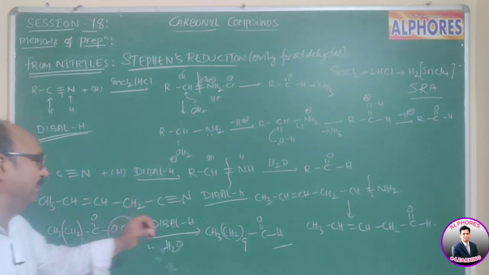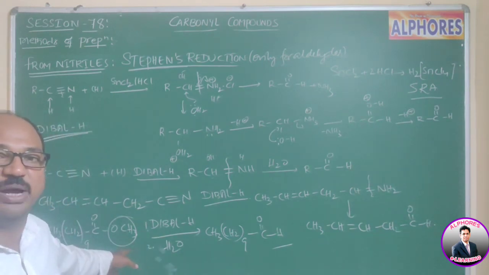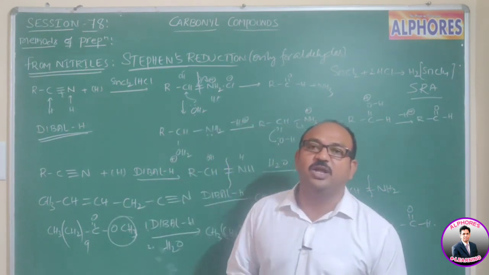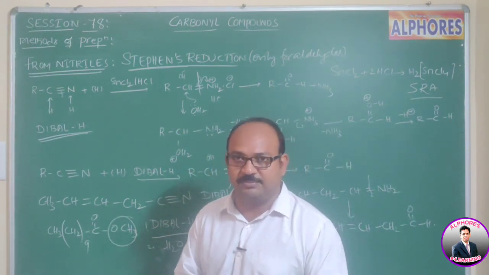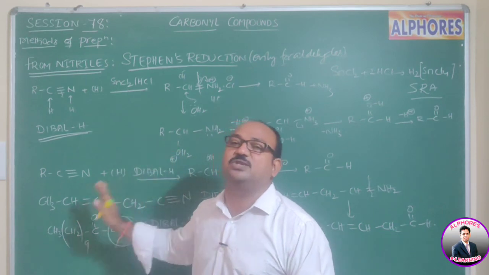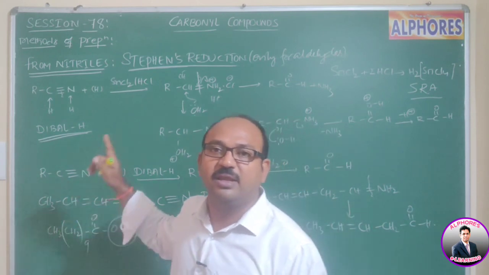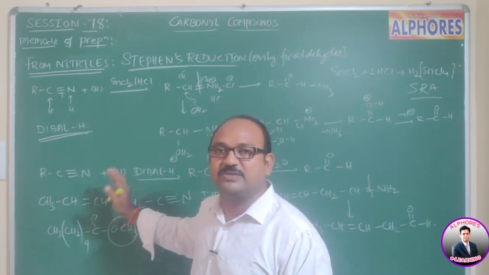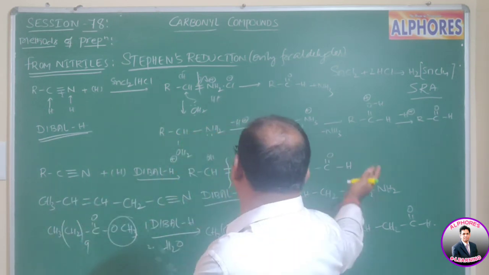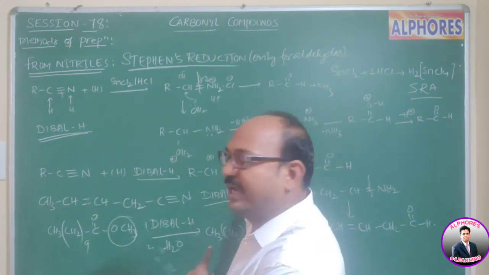So we are getting the same carbon chain and one OR group is replaced by simply H. That means by using the DIBAL-H reagent we can prepare aldehydes from nitriles and unsaturated nitriles, because carbon unsaturation is not getting reduced by DIBAL-H. That is why, if we consider unsaturated nitriles, you are getting unsaturated aldehydes, meaning the reaction proceeds without disturbing the unsaturation.